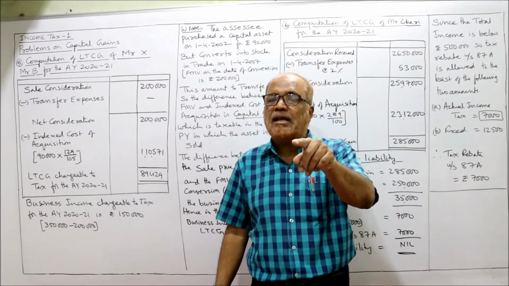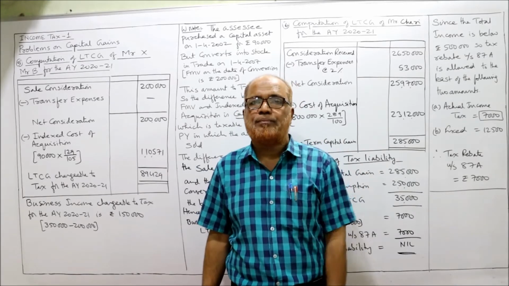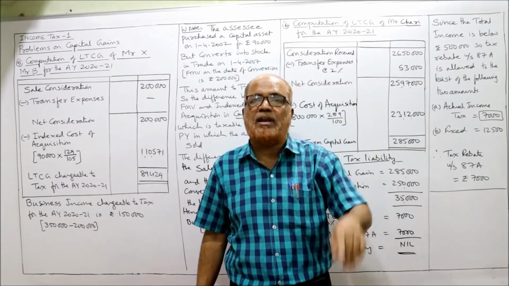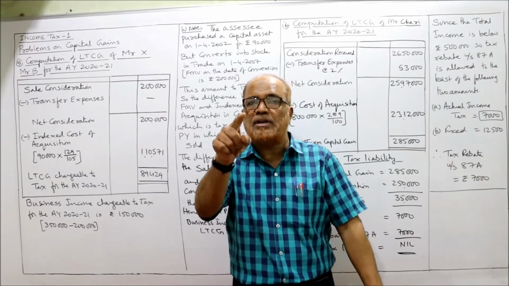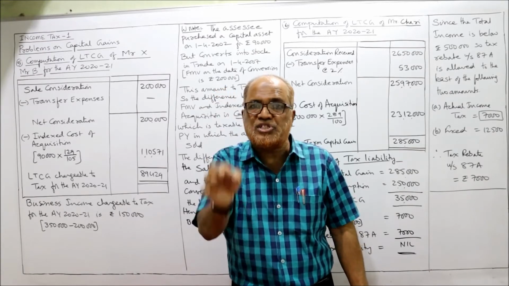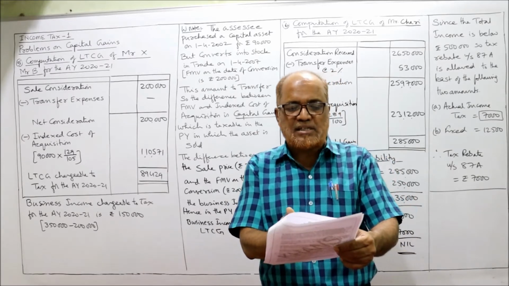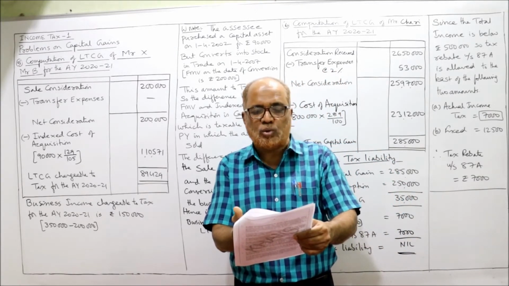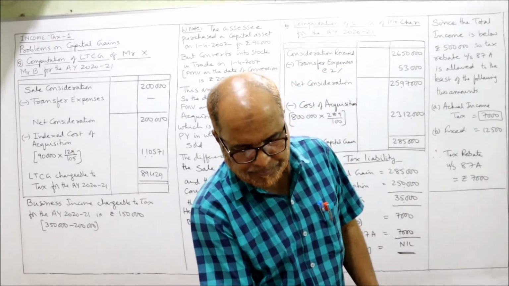Now remember, capital gain is not taxable at the time of conversion. He has converted capital asset into stock in trade in 2007. So in 2007, the capital gain is not taxable. Capital gain is taxable at the time of sale. So this is the problem. Cost inflation index is given 2007-2008 is 129 and 2002-2003 is 105. That's it. This is the problem.